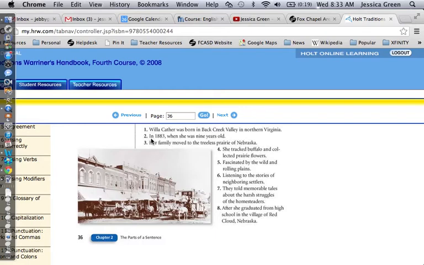Number 2. In 1883, when she was 9 years old. So we can tell by that sentence that it's a fragment just from hearing it. But why is it a fragment?